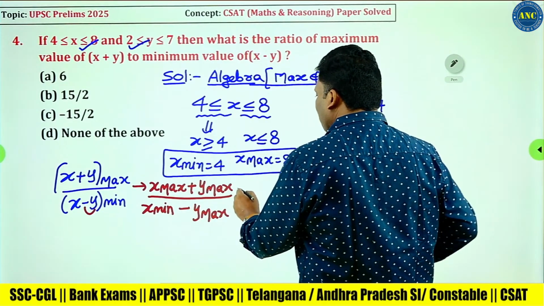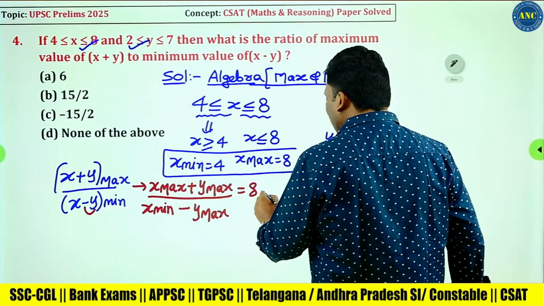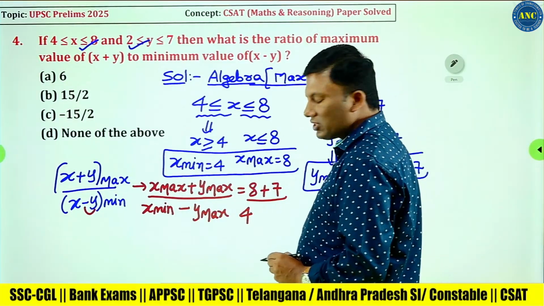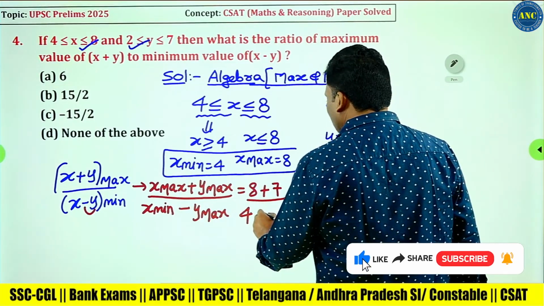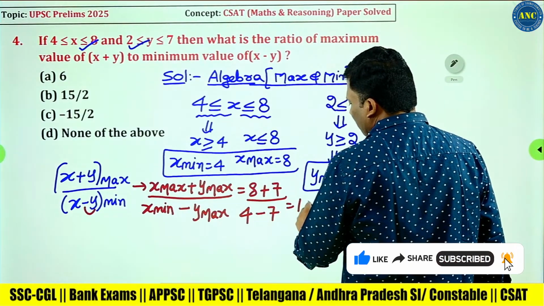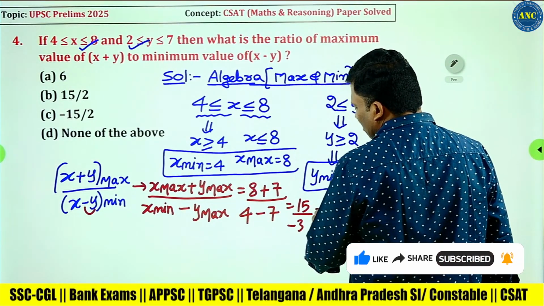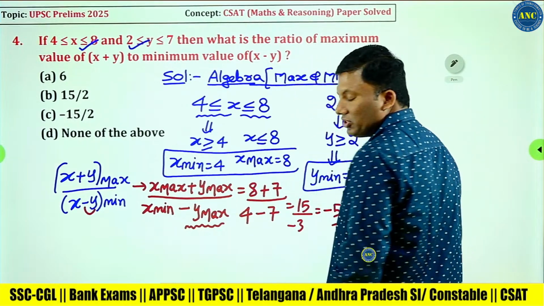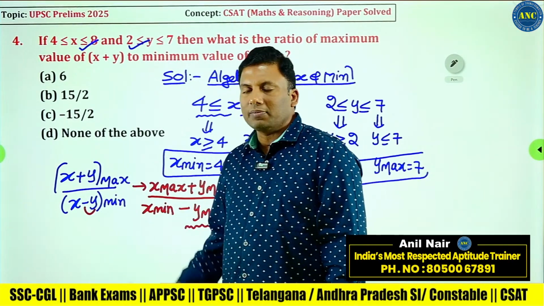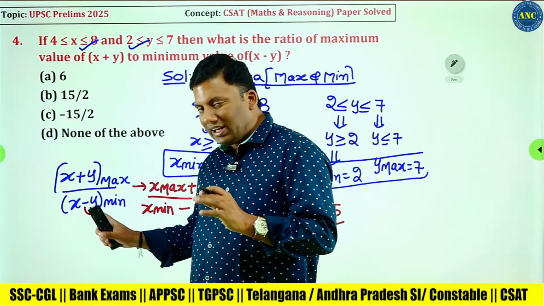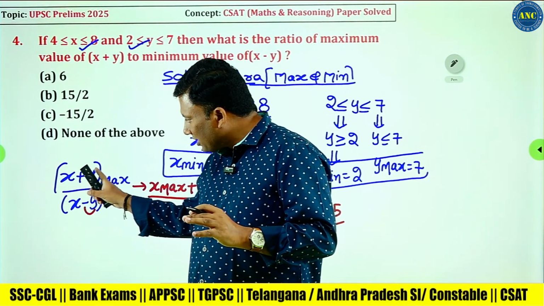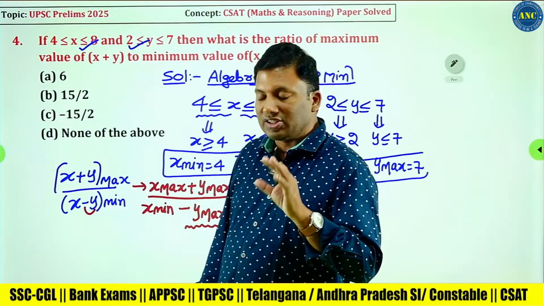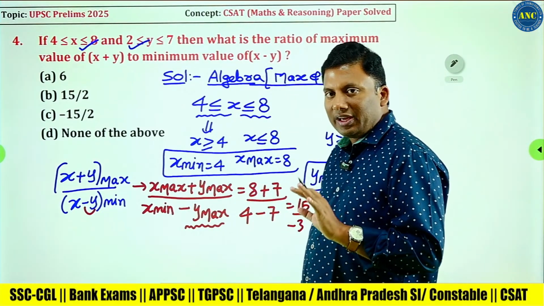X maximum value we know is 8. Y maximum value we know is 7. X minimum value we know is 4. Y maximum value we know is 7. So 15 by minus 3 is minus 5. This is where you might commit a silly mistake. In x minus y minimum, plus means maximum, but because there is a minus sign before y, y has to be maximum.